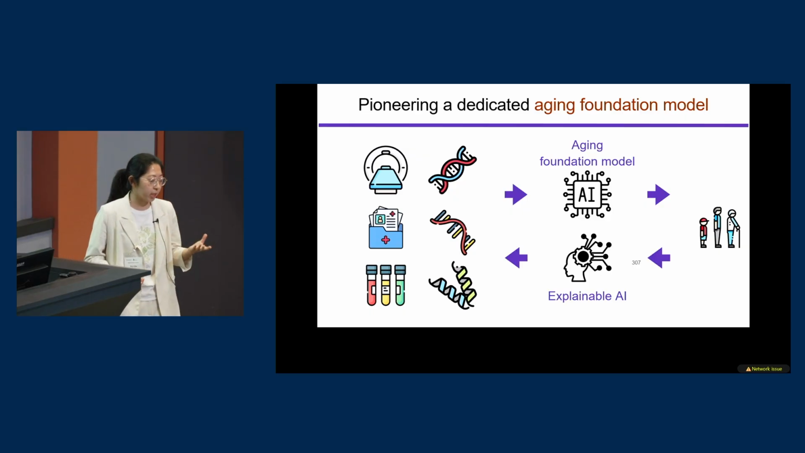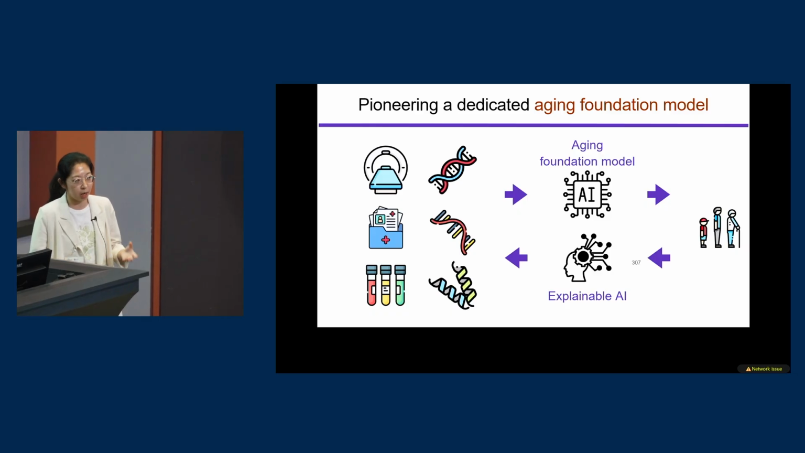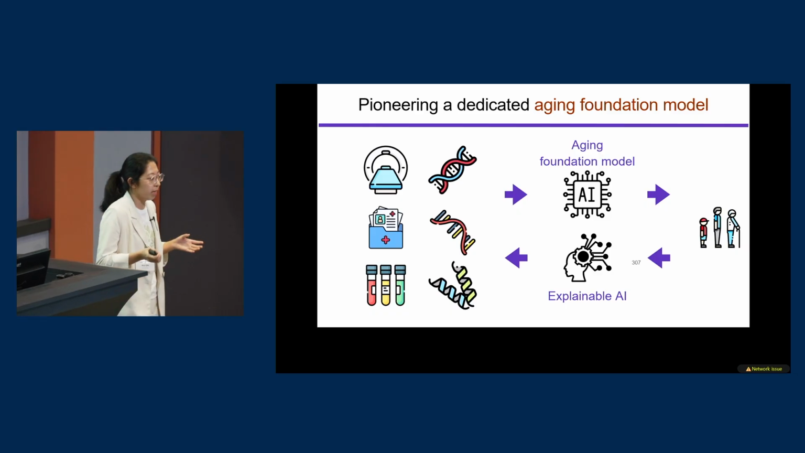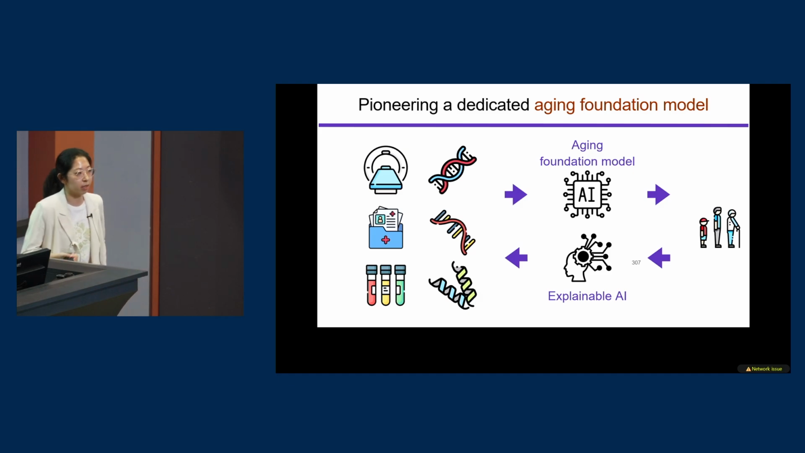And using explainable AI methods such as the sparse autoencoder, we can decode this aging-specific foundation model and see what features and biological processes contribute to aging. And also this aging-specific foundation model can provide very valuable guidance for therapeutic development and experimental design.